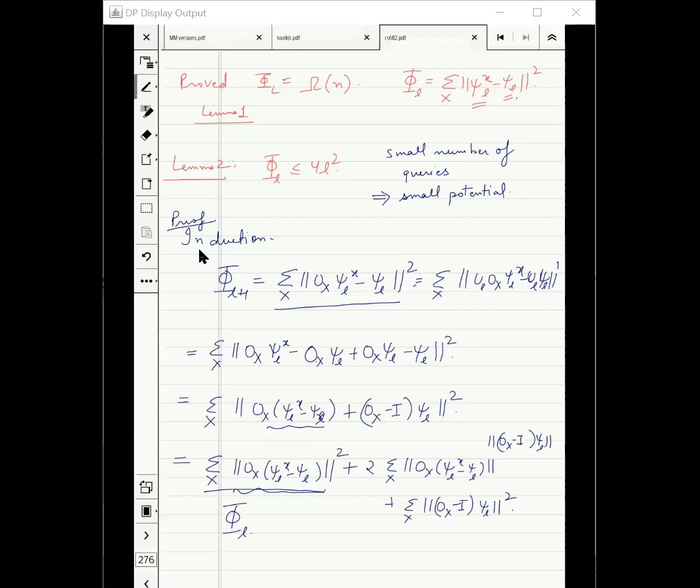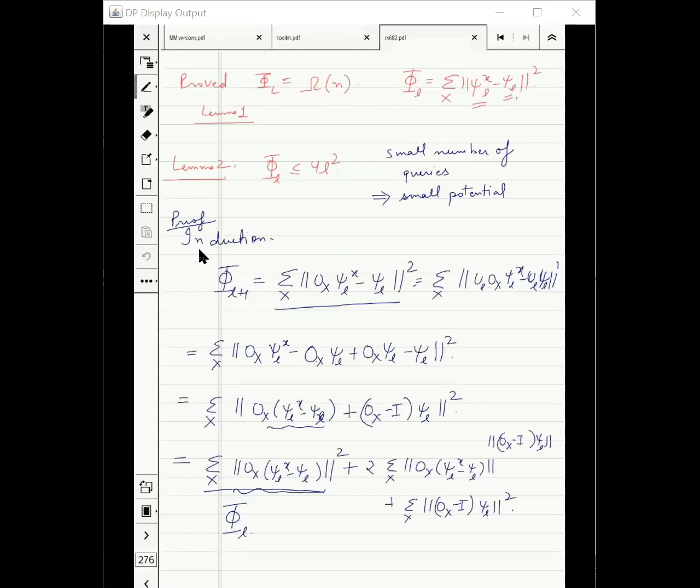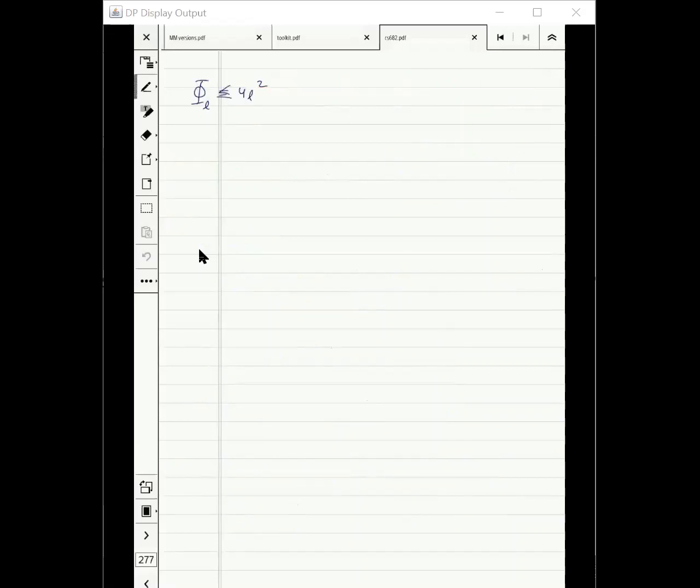And I don't have much time. What will happen is that I knew that phi L is less than 4L square. That means this quantity is less than 4L square. This quantity is less than 2L. What I will get is phi L plus 1 is less than 4L square plus 4L.